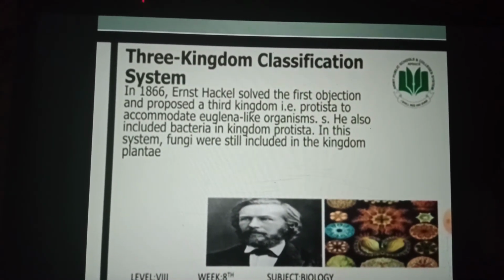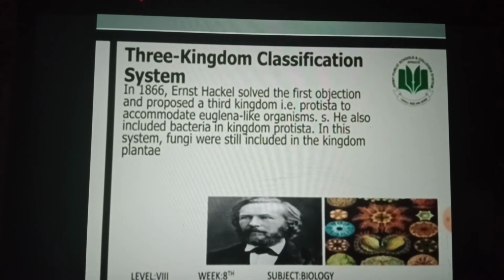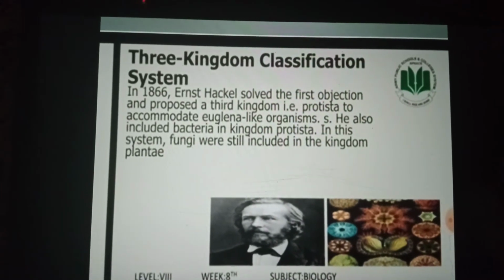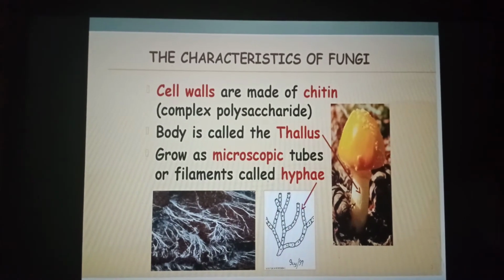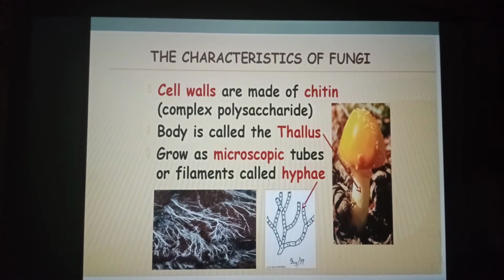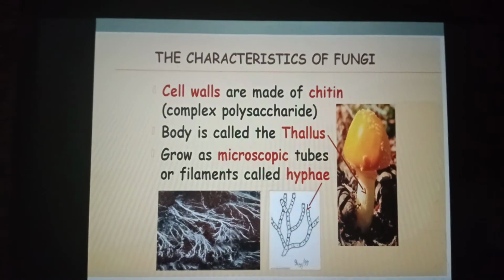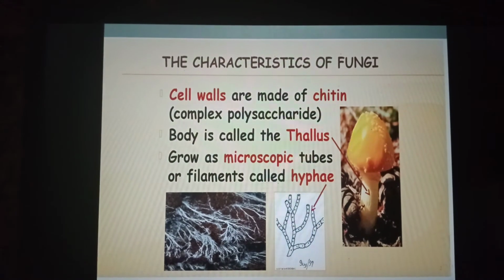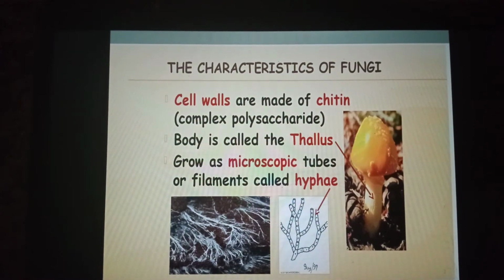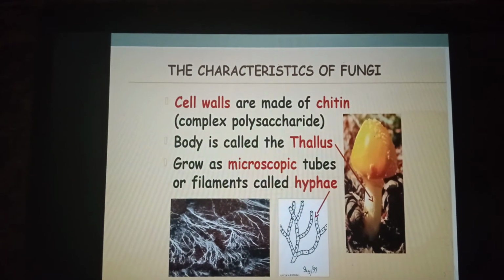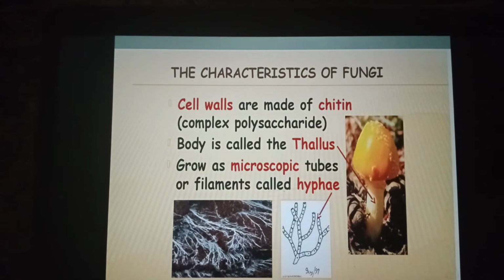Some biologists disagreed about the position of fungi in kingdom Plantae. Fungi resemble plants in many ways but are not autotrophs. They are a special form of heterotrophs that get their food by absorption. They do not have cellulose in their cell wall, rather possess chitin.